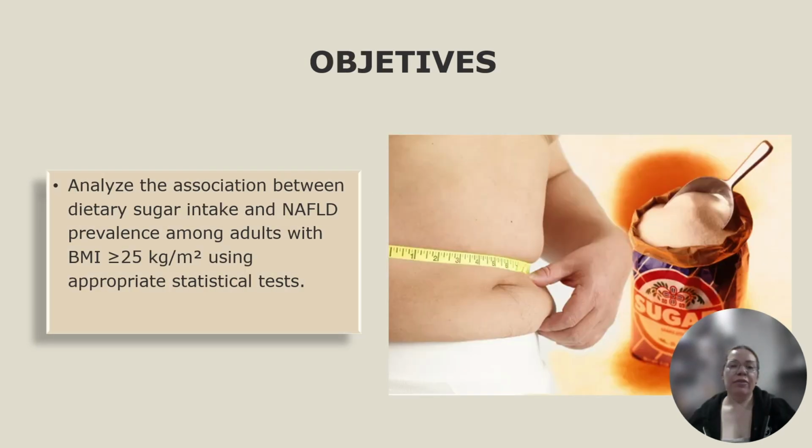The objective for this research is to analyze the association between dietary sugar intake and non-alcoholic fatty liver disease prevalence among adults with overweight or obesity using an appropriate statistical test.